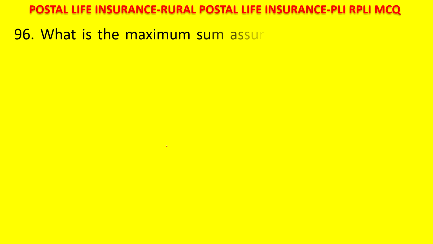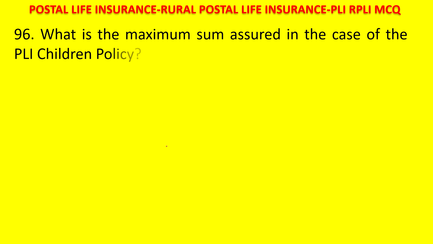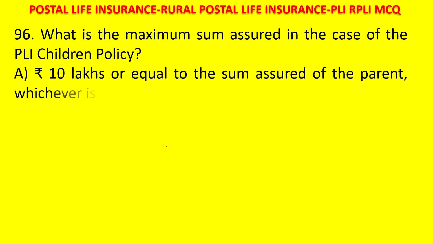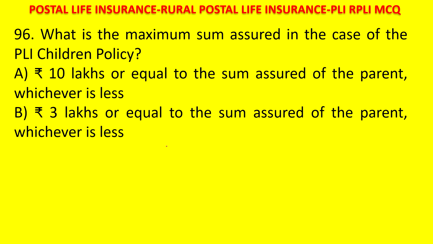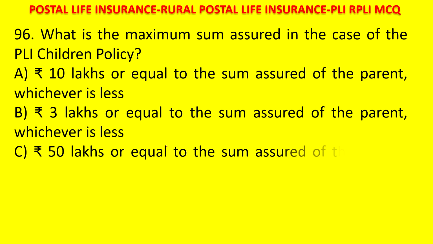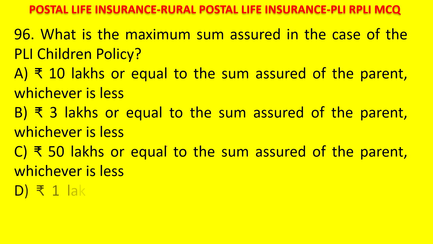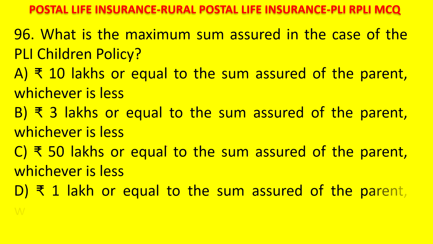Next question. What is the maximum sum assured in case of PLI children policy? 10 lakhs or equal to sum assured of the parent, whichever is less. 3 lakhs or equal to sum assured of parent, whichever is less. 50 lakhs or equal to sum assured of parent, whichever is less, or 1 lakh or equal to sum assured of parent, whichever is less. Your time starts now. PLI Bal Jeevan maximum.